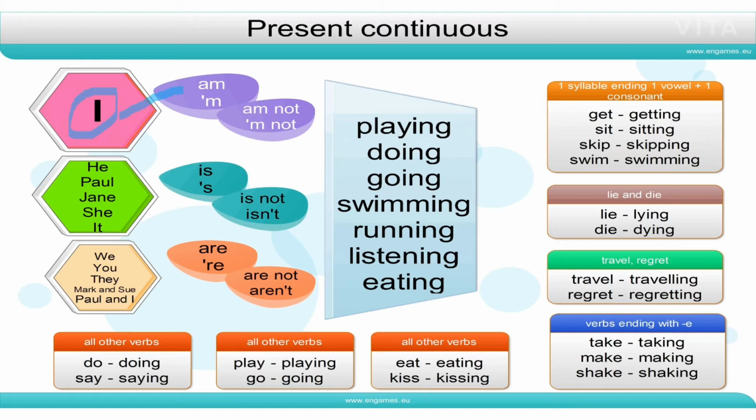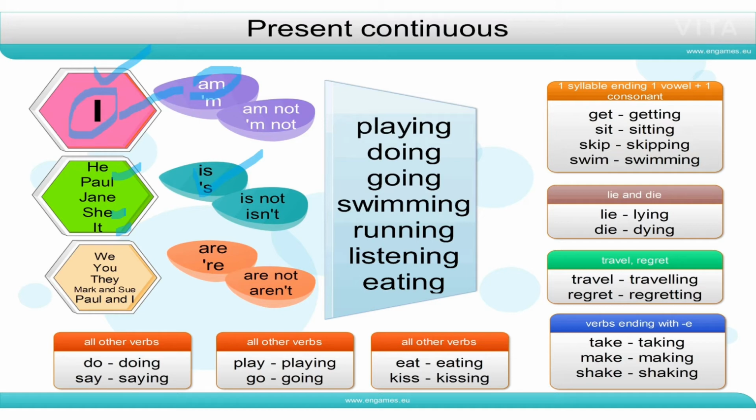With I, if the subject is I, we always use am with it. And if the subject is he, she, it, or any third person singular subject is given to you, then you will be using is. So with he, she, it, and any third person singular subject, we will be using is.